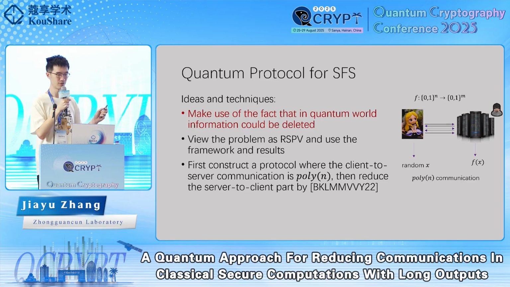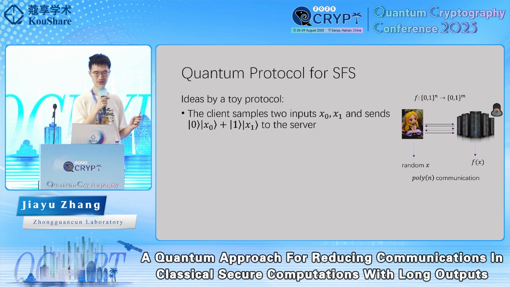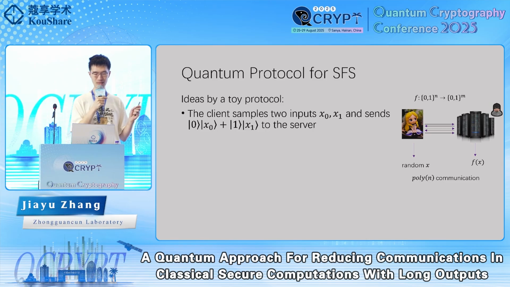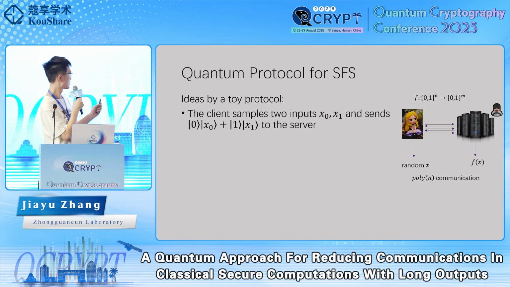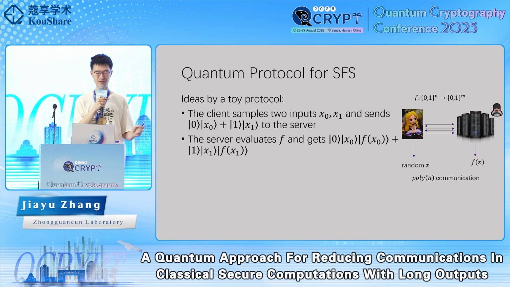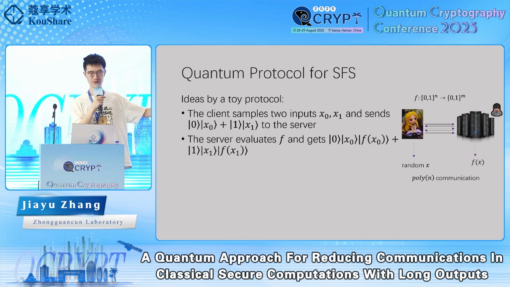So let's give a toy protocol that demonstrates the first idea. The client has two inputs, x0 and x1, and sends the superposition |0>|x0> + |1>|x1> to the server. The server can evaluate the function on the state and get a superposition of outputs.